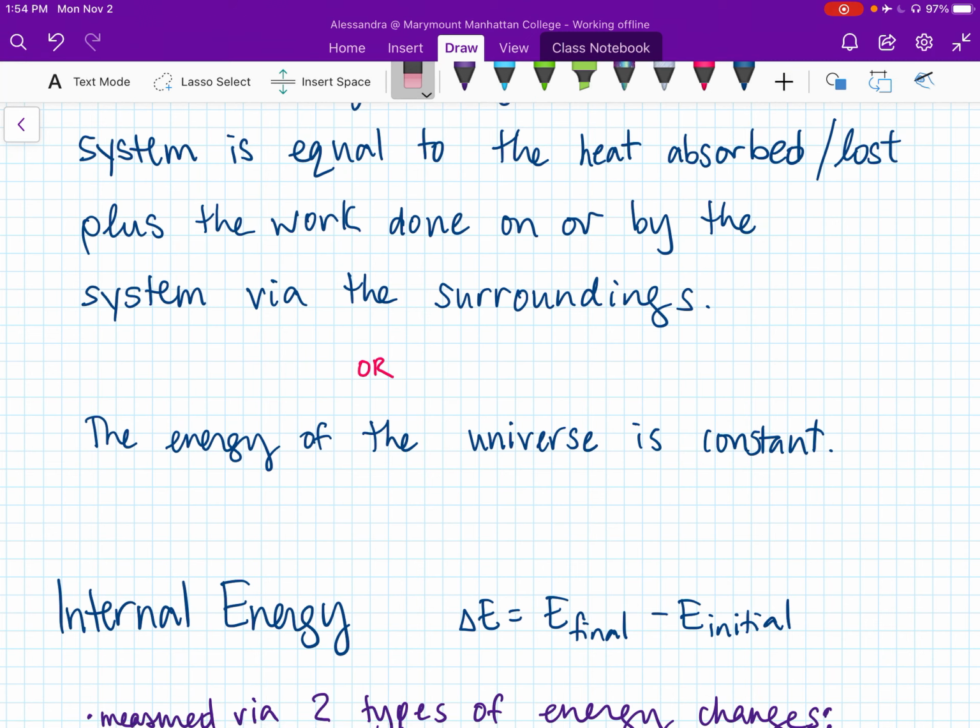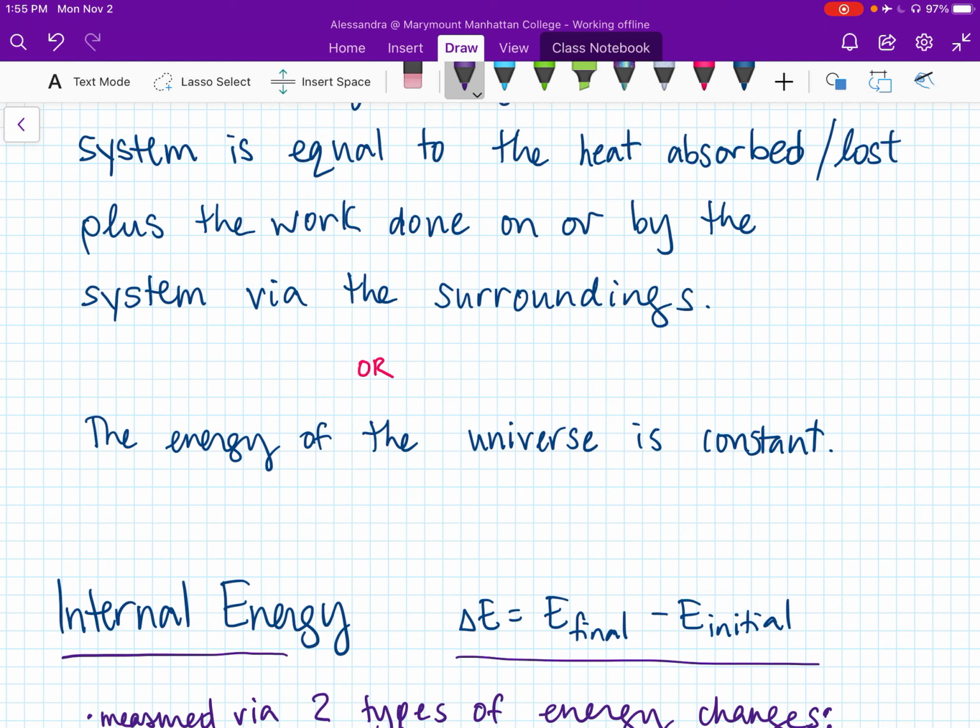Okay, let's get a little bit more technical. Internal energy. When I say internal energy, it means of a system. So the energy that a system contains. Internal energy is a state function, capital letter E, and like all state functions, we can calculate delta E by looking at the difference between the final state and the initial state, subtracting the energy of the initial state from the energy of the final state.